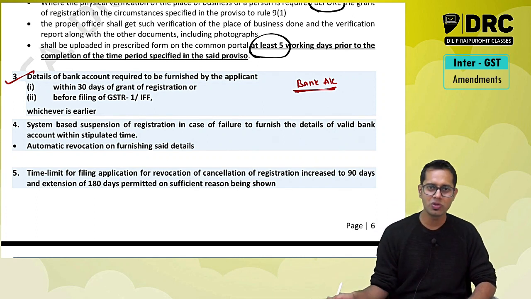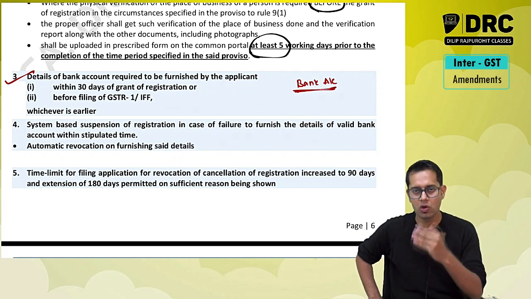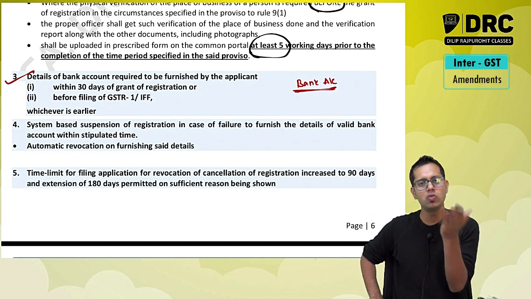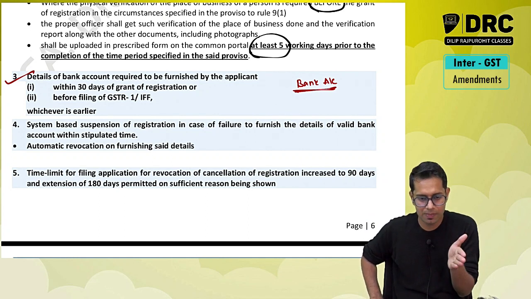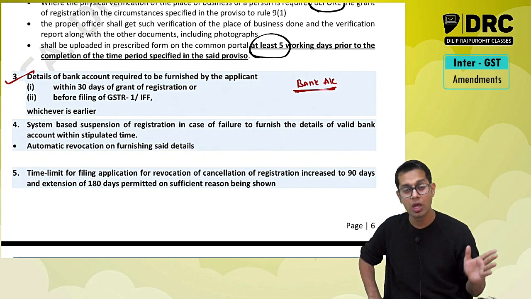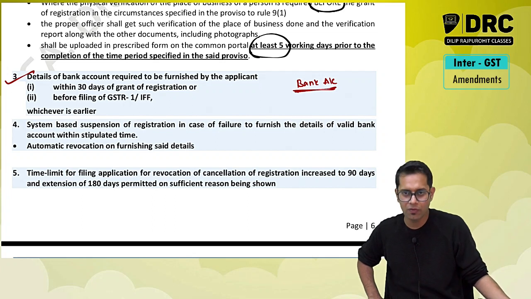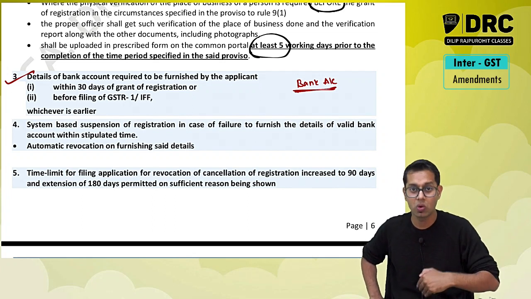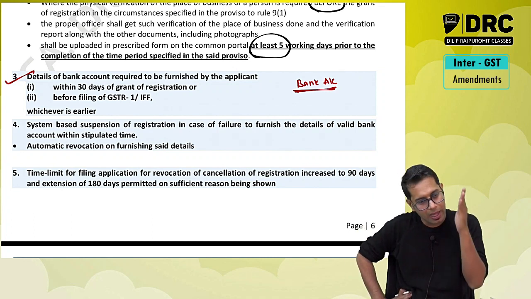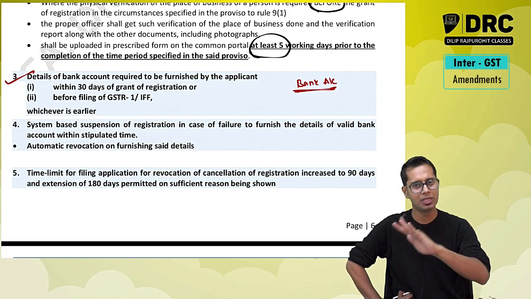When you say after your food, go for a walk, there is no time limit at all. You may go for a walk after your food. It may be right after your food, it may be 1 hour after your food, it may be 5 hours after your food. You may go tomorrow morning, saying I had my food yesterday and today morning I am going. You were told after your food you should go for a walk. Similarly, the lawmakers have said after obtaining registration, bank account details are required to be uploaded by the registered person.